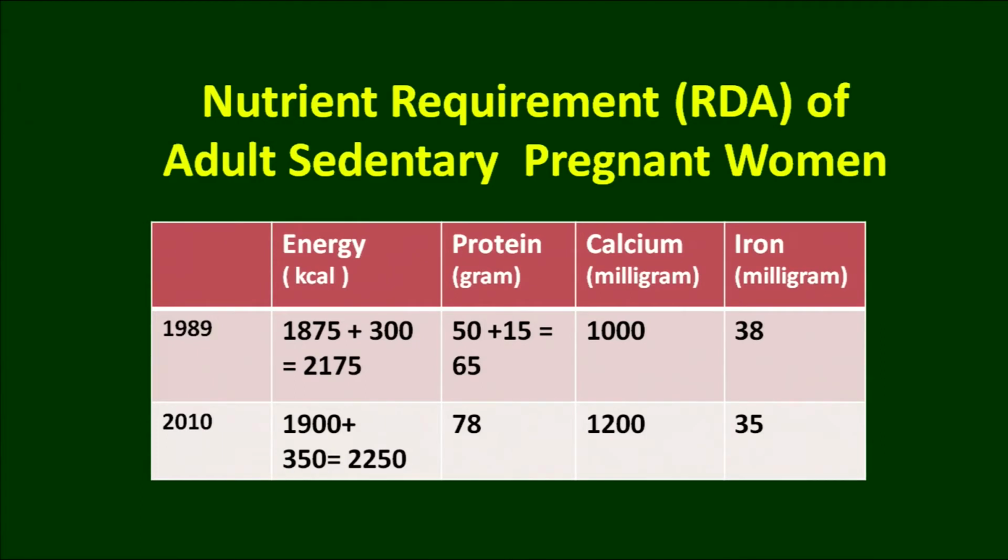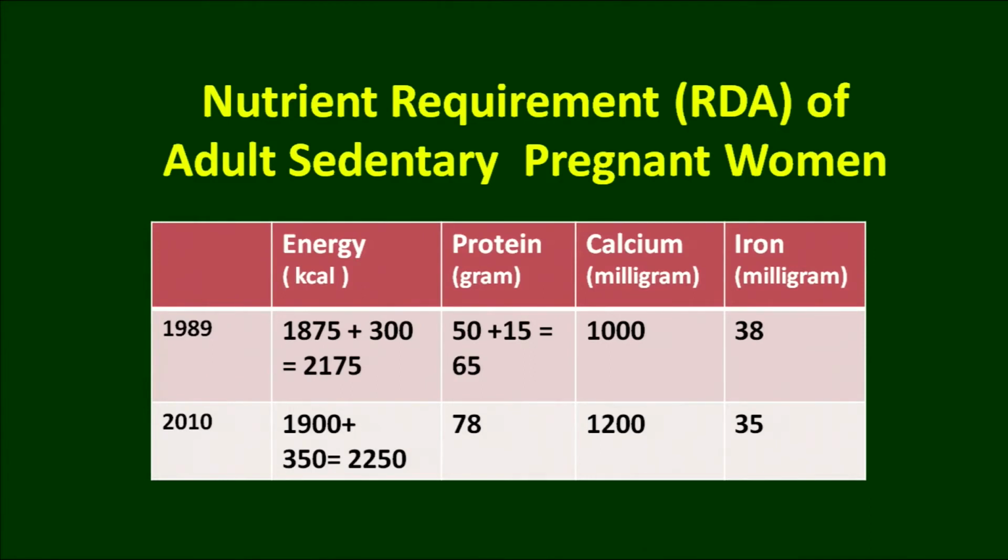So, for example, for a sedentary pregnant woman, 1900 is the regular calorie requirement. In addition, add 350 calories. So, for sedentary pregnant women, the requirement is 2250 calories per day.